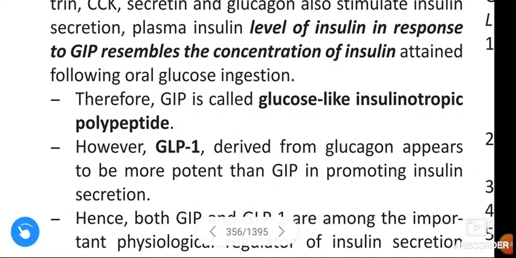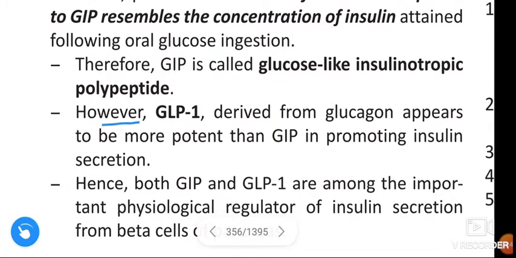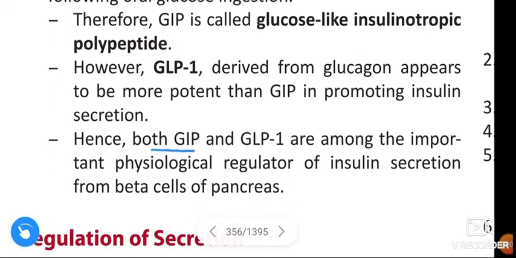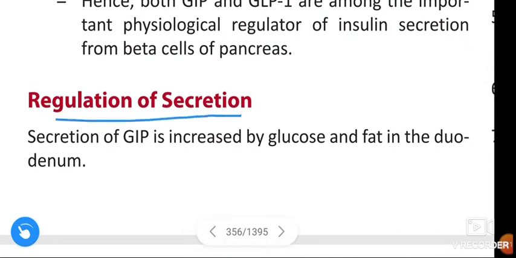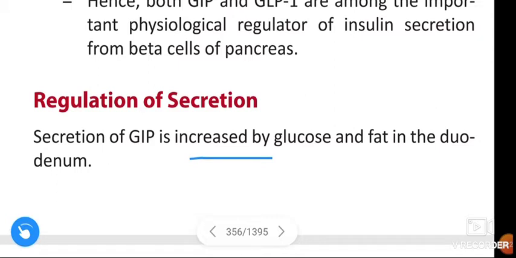Therefore, gastric inhibitory peptide is also called glucose-like insulinotropic polypeptide. However, GLP-1 derived from glucagon appears to be more potent than the GIP in promoting the insulin secretion. Hence, both GIP and GLP-1 are among the important physiological regulators of insulin secretion from beta cells of pancreas. Next, regulation of secretion. Secretion of gastric inhibitory peptide is increased by glucose and fat in the duodenum.